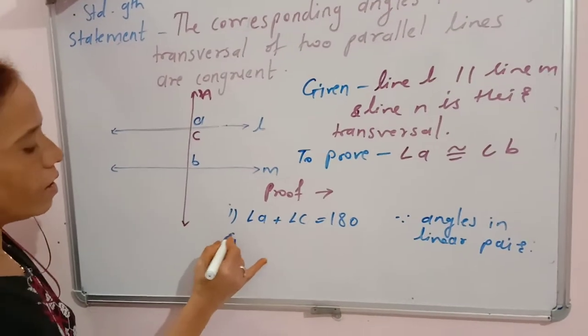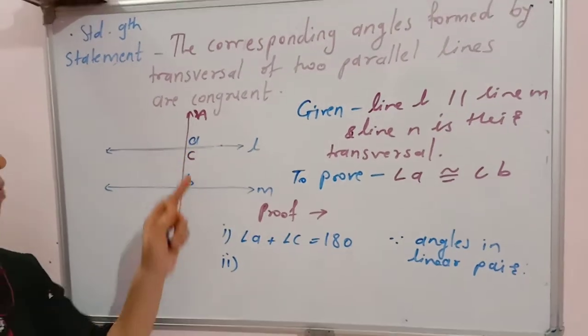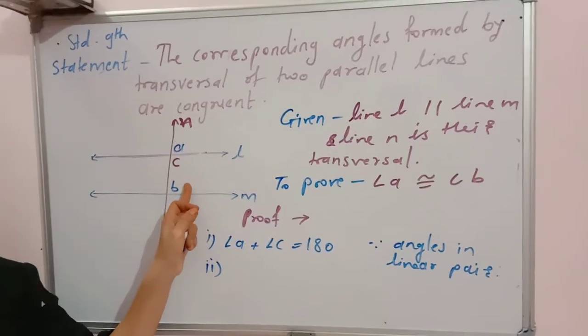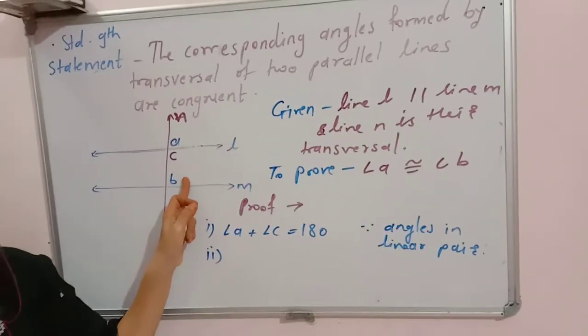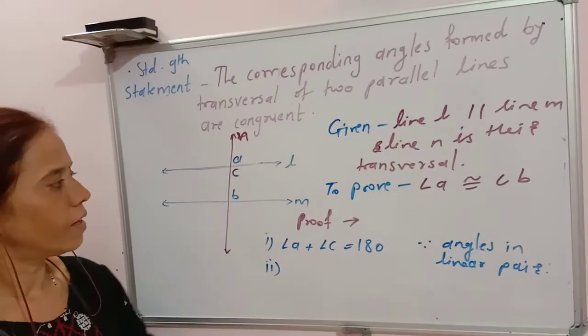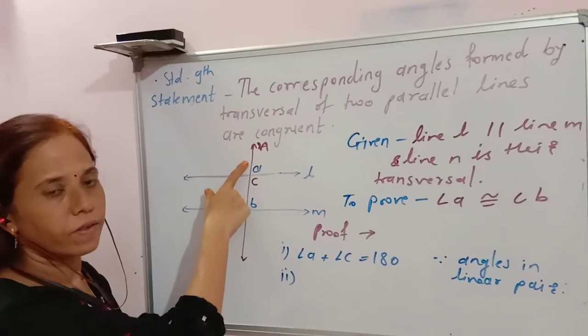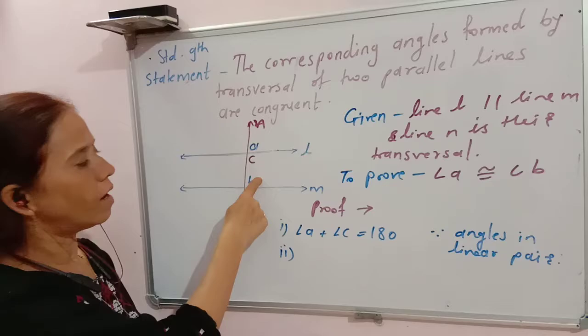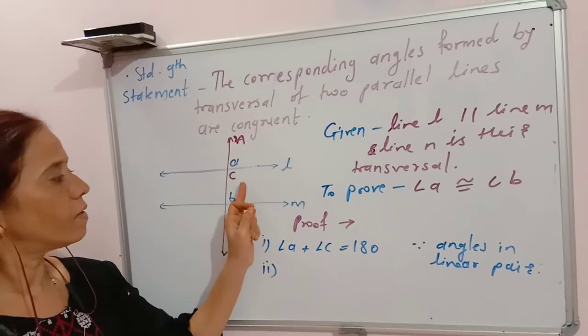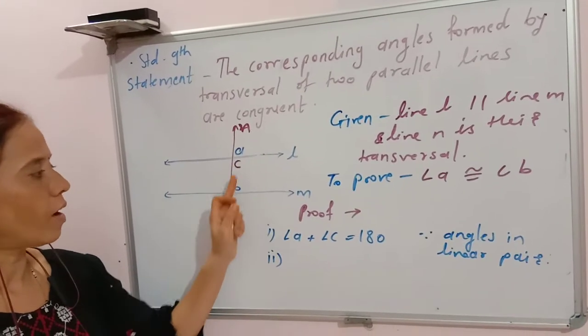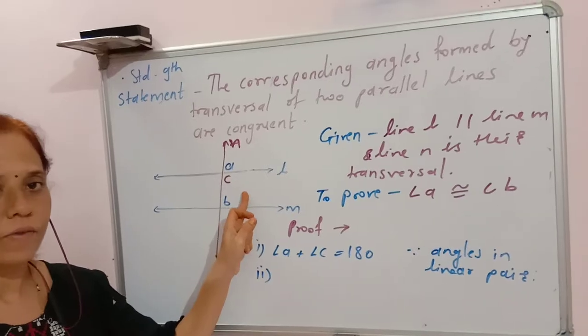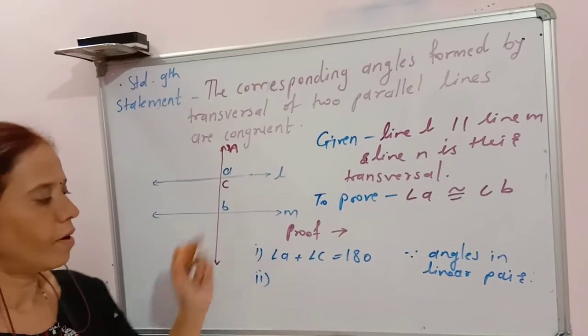Now what second property will we use here? Before this we have proved the interior angle theorem. And what is that theorem? That when two parallel lines are intersected by a transversal, then the interior angles formed on the same side of the transversal, these two angles on the same side of the transversal, are also supplementary.